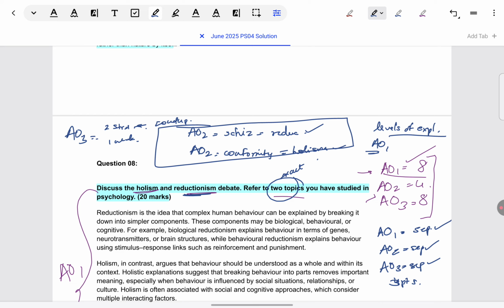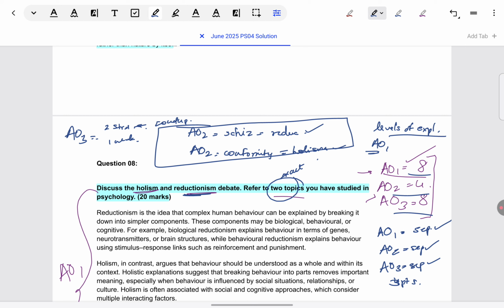Like I have told you in the previous video, there's no fixed number of sentences or points that you have to give, but considering it's worth 8 marks, try to aim for somewhere around 150 to 200 words to justify AO1. For AO2, it's just 4 marks. It becomes like half of AO1, so something around 100 words. You don't have to think too much about word count if you're just focusing on the content to be covered. But if you have to, you need some boundaries at least for initial practice. These are my suggestions. AO3, again same as AO1, 150 to 200 words.